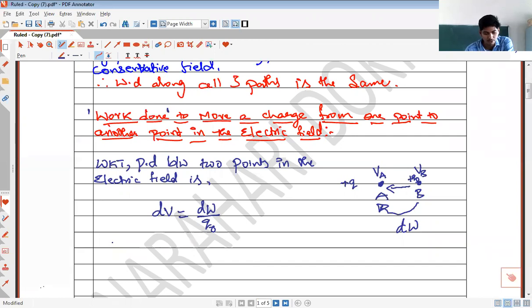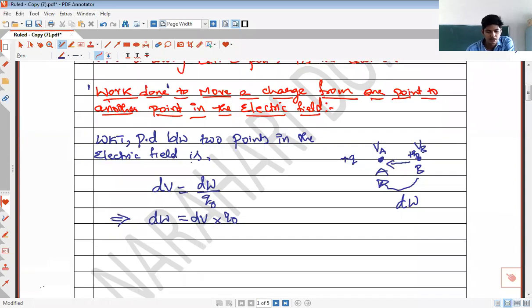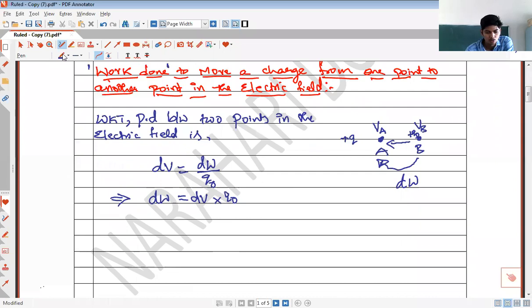So this implies the work done to move the charge from one point to another point is dW is equal to dV into Q naught. This is the expression for work done to move the charge from one point to another point in the electric field.